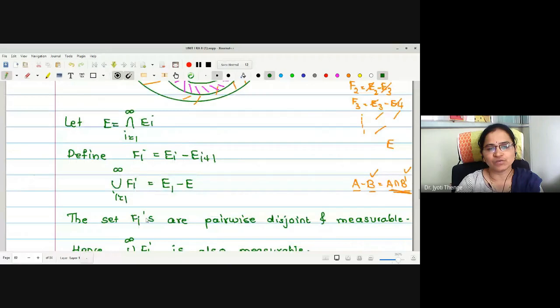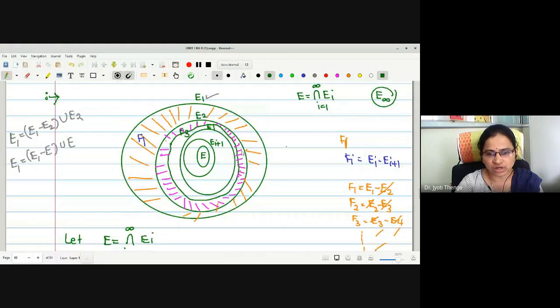If I put the value of i equals 1, this is E1 minus E2, and this is a region between the two sets E1 and E2, shaded with an orange color, right? Similarly, F2 will be a region between E2 and E3. Likewise, if we look at the sketch, all these regions are surely a pairwise disjoint collection.